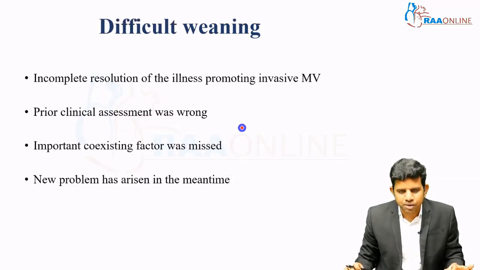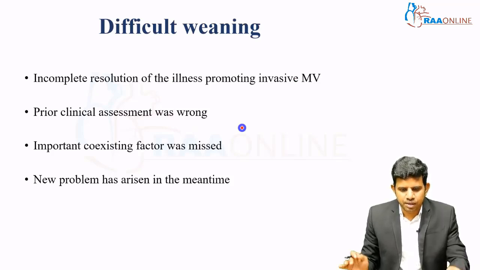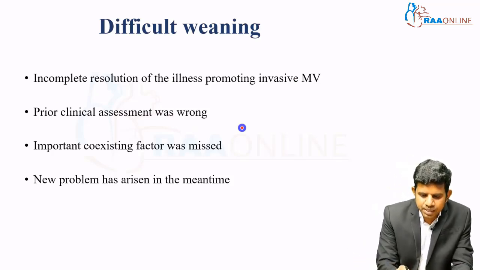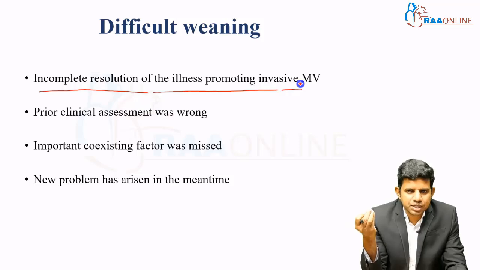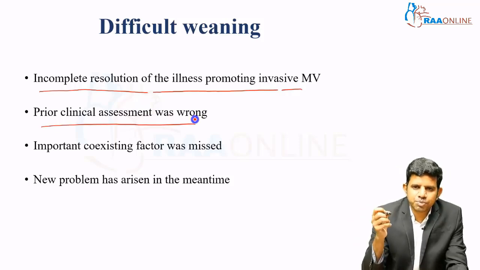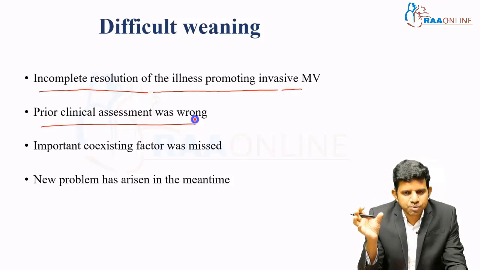The second one is the difficult weaning group. One reason for difficult weaning is incomplete resolution of the illness. For example, if the patient comes with pneumonia with ARDS and the ARDS pneumonia has not improved, then if you put the patient on an SBT, they won't tolerate it. That is one reason. Another is that the prior clinical assessment was wrong. Your subjective assessment was that the patient is fit for weaning, you put the patient on SBT, and they didn't tolerate it. Our clinical assessment was wrong.